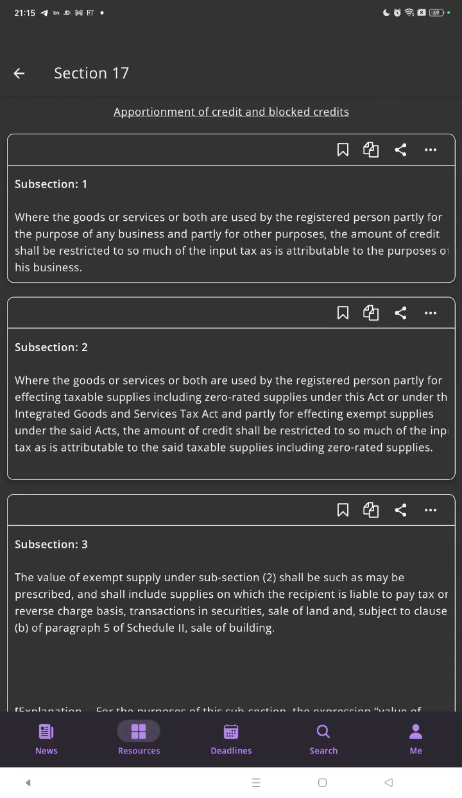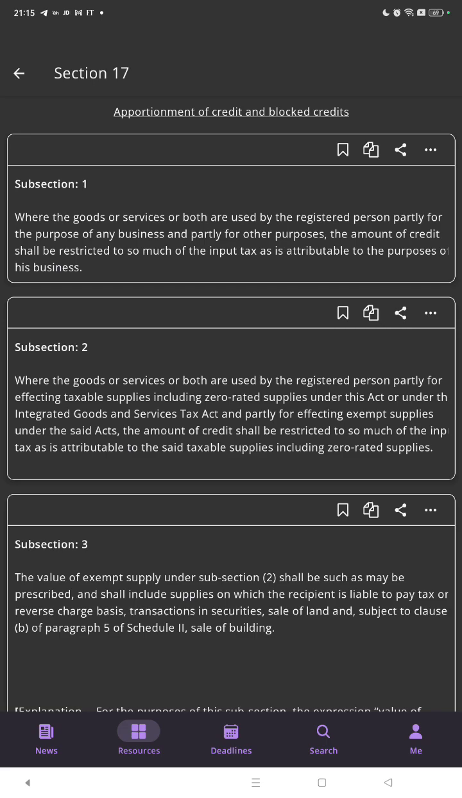Apportionment of credit and blocked credit, section 17. Subsection 1: where the goods or services or both are used by the registered person partly for the purpose of any business and partly for other purposes, the amount of credit shall be restricted to so much of the input tax as is attributable to the purposes of his business.